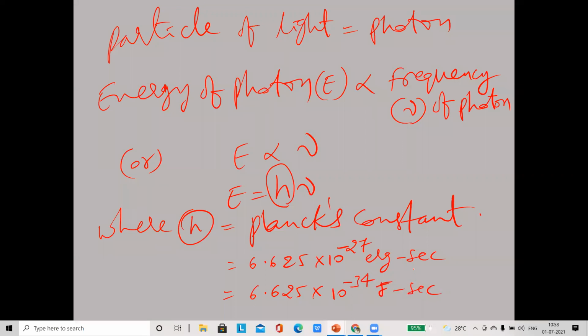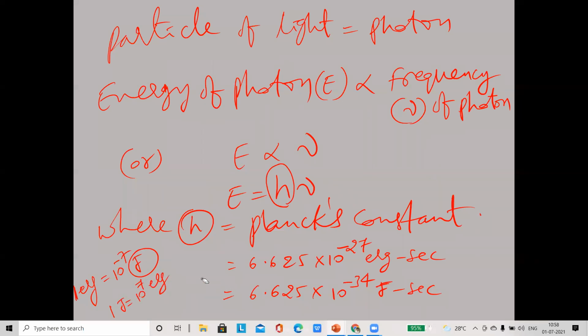The reason we wrote this is because 1 erg is equal to 10 power minus 7 joules, because 1 joule is equal to 10 power 7 ergs.